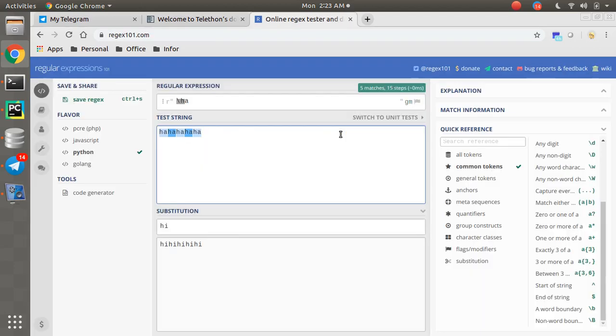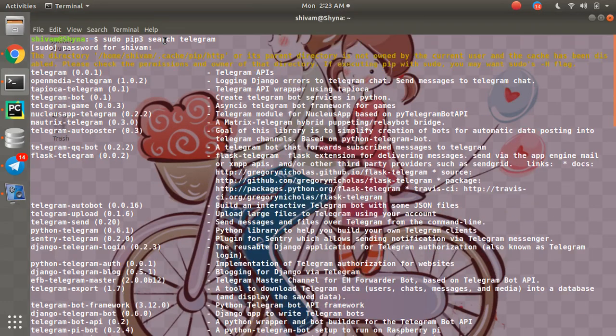I did some improvement while I was dealing with the chat. There is a lot of possibility: people add a lot of punctuation marks, and while typing, people may put in a lot of emojis and punctuation marks. For all that, you need to suppress them. So I used regex, a small one. This is the website. I'll make sure that I paste the link in the comments. So this is the website that I've used for it.